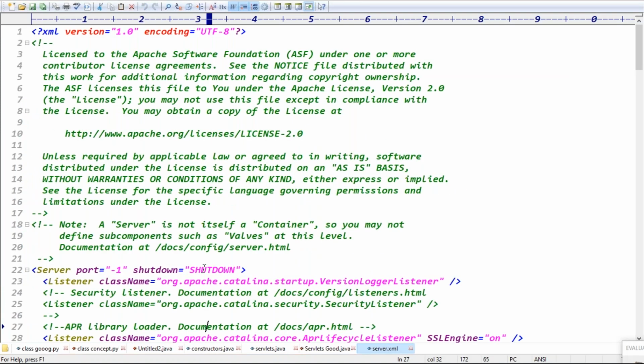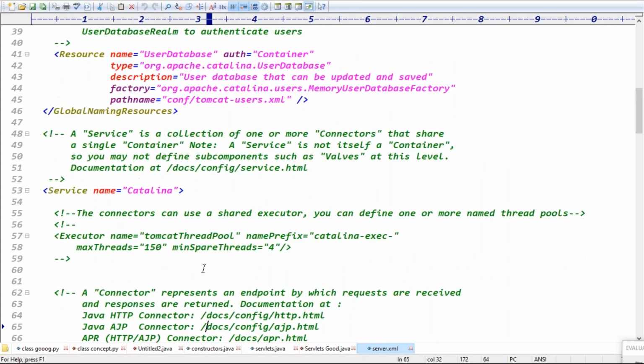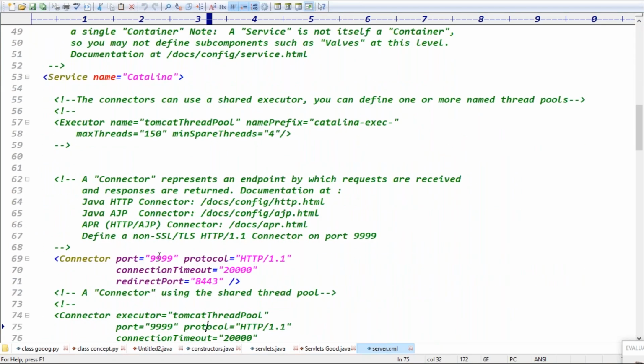During installation you give the port numbers. The shutdown port is taken by default, and the HTTP port you gave is here. If you want, you can change the port number from here.